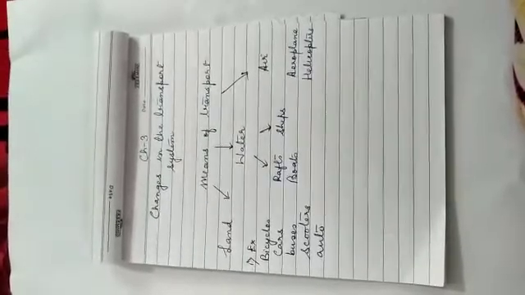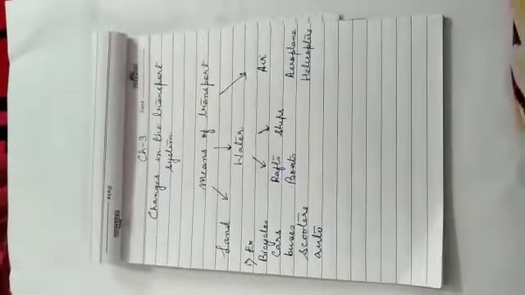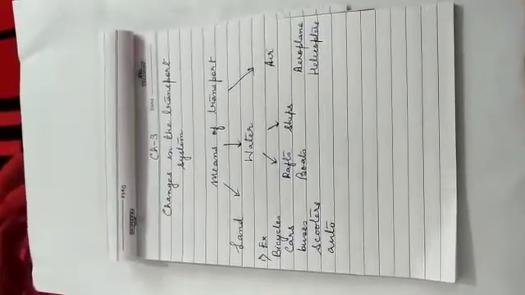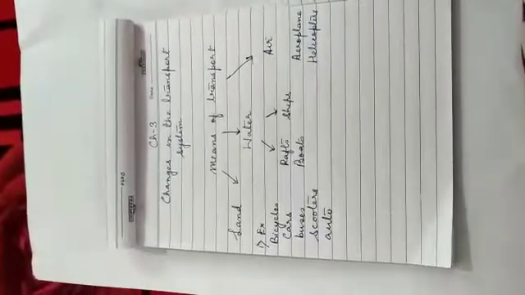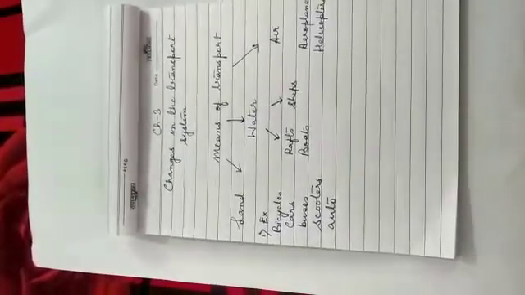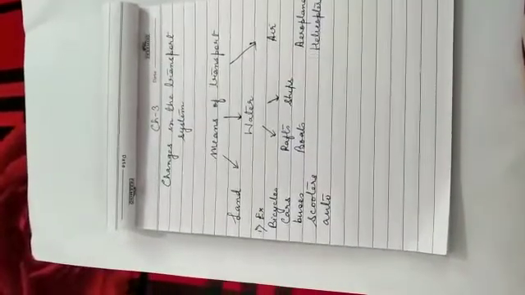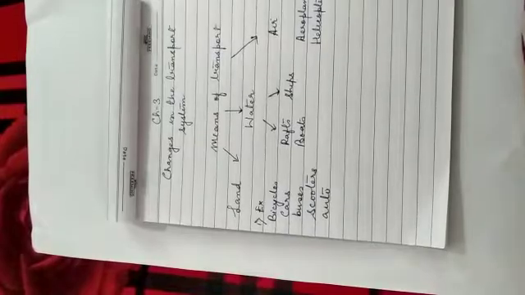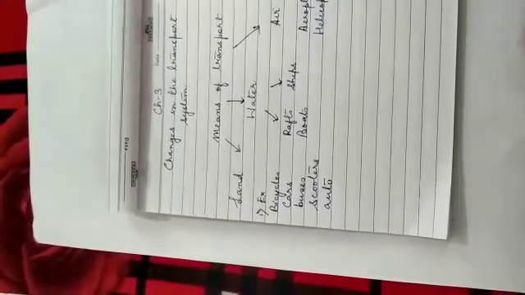With the passage of time, new means of transport were developed. Now let us study the modes of transport. The different means of transport can be divided into 3 groups: land transport, water transport, air transport. Today we are going to learn about land transport. Bicycles, cars, buses, scooters, auto rickshaws are some means of transport on land. People use these to travel or transport goods from one place to another.